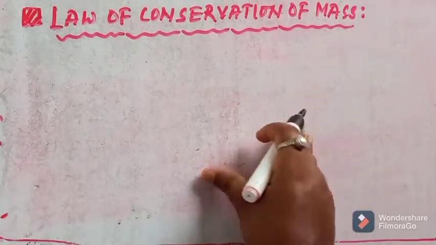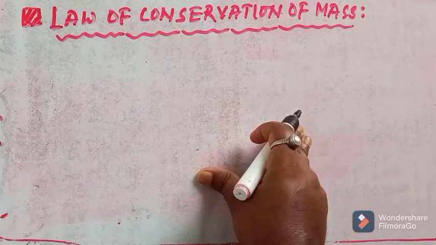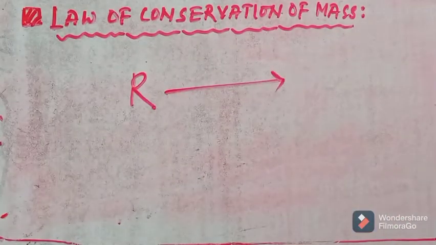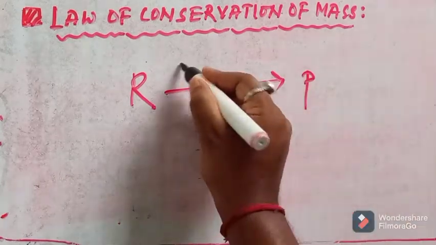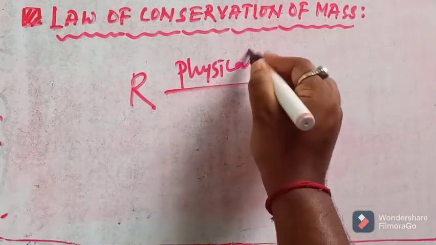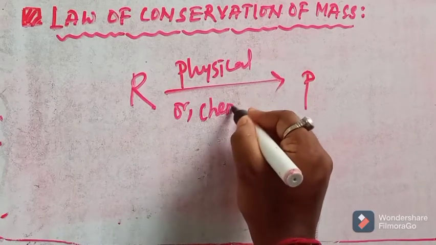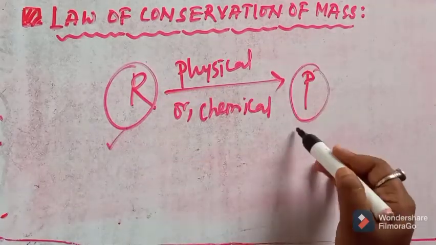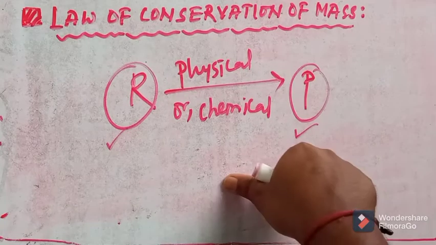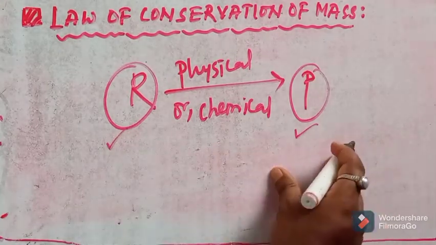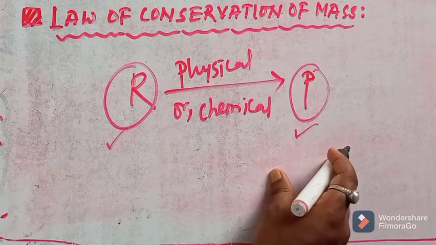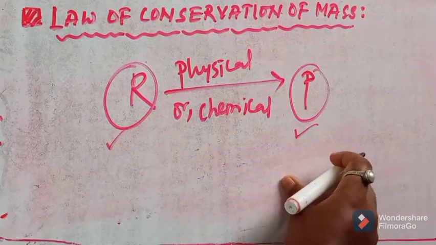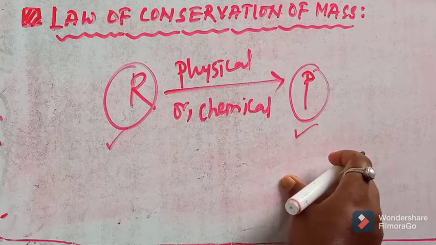This law of conservation of mass states that when there occurs a chemical or physical change, say R is undergoing some kind of physical or chemical change into P. Before the change and after the change, if we consider the mass of R and the mass of P, then we will realize that the mass of the total system remains constant.